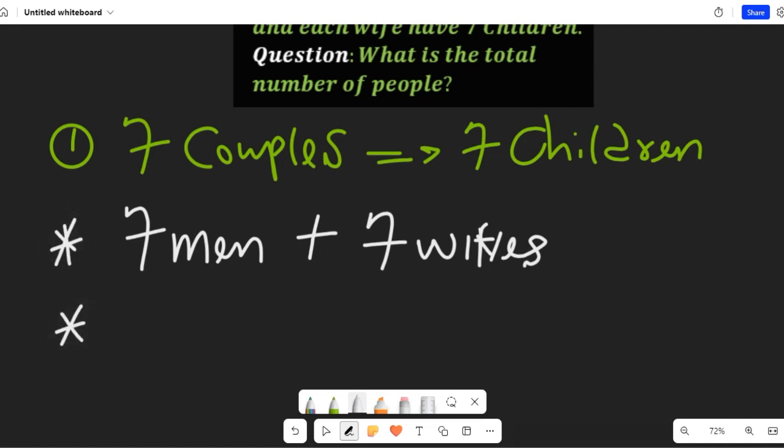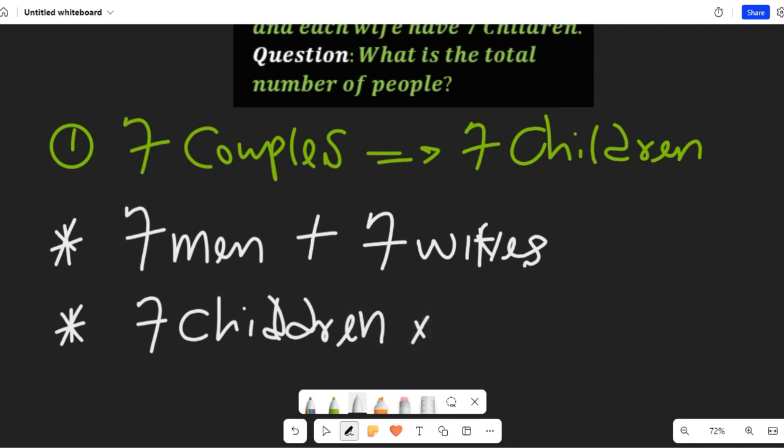In the next statement from the first interpretation, each couple has 7 children. So the 7 men and 7 wives will make up 7 couples, and each of these couples has 7 children. So we are going to have 7 children multiplied by 7 couples, assuming the man and the wife form a couple.